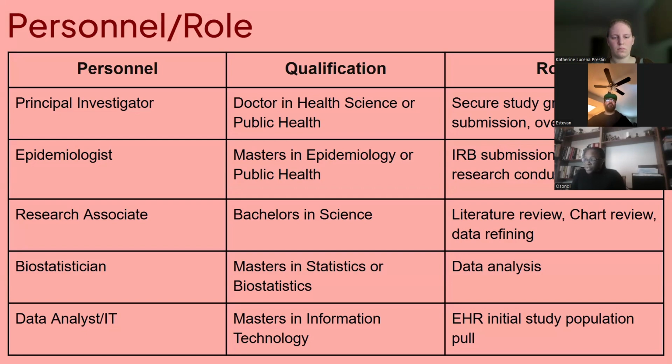The epidemiologist will have a master's in epidemiology or public health, and their role will be IRB submissions, oversight, research conduction, and analysis. A research associate with a bachelor's in science will be needed for chart review and data refining. A biostatistician with a master's in statistics or biostatistics will be needed for data analysis and the statistical analysis. A data analyst or IT personnel would have a master's in information technology and will be tasked with the electronic health record initial study population pool.